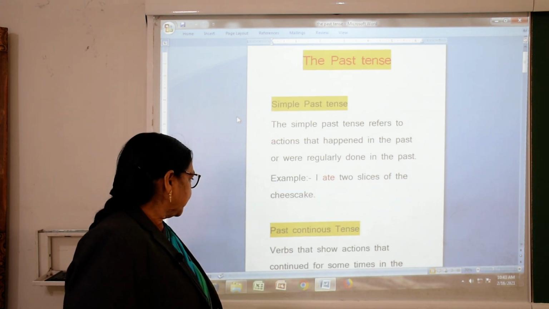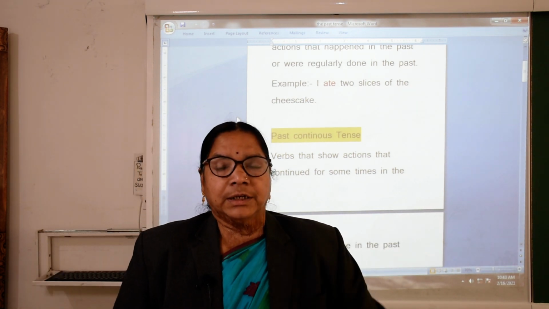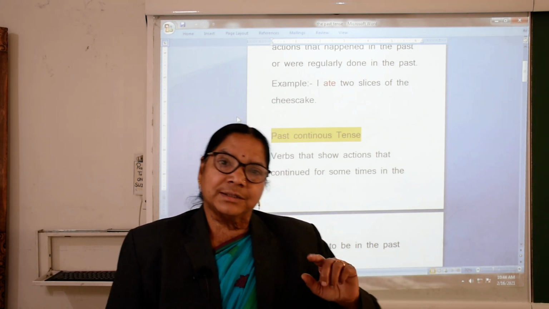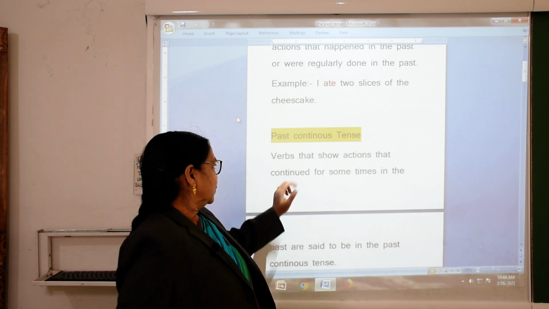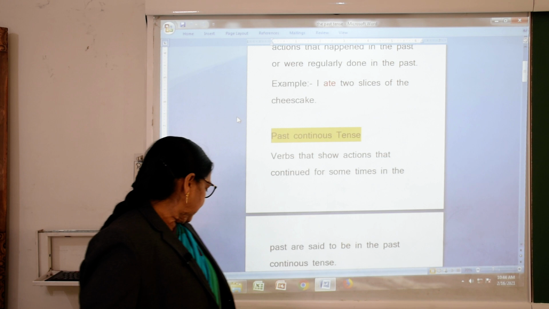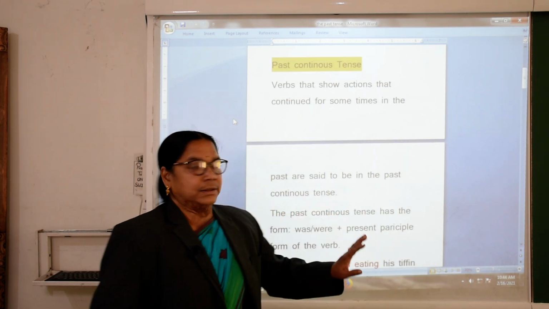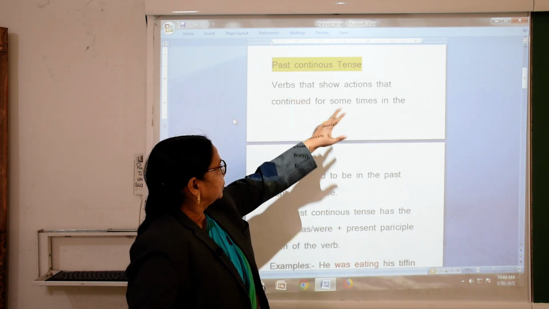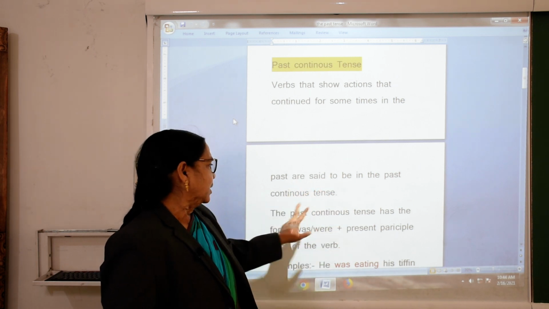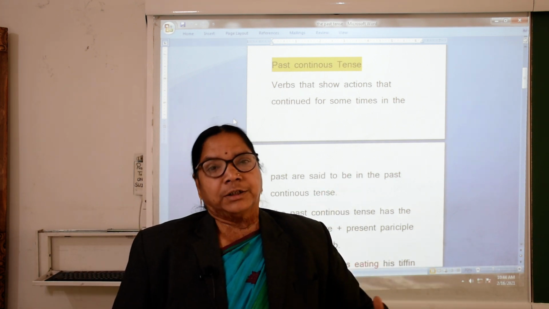Now, next is past continuous tense. Past but continuous. In continuous what are we adding, children? We are adding ing. So, past but continuous tense. Verbs that show action that continued for some time in the past are said to be in the past continuous tense. Past, but it is continuous tense.